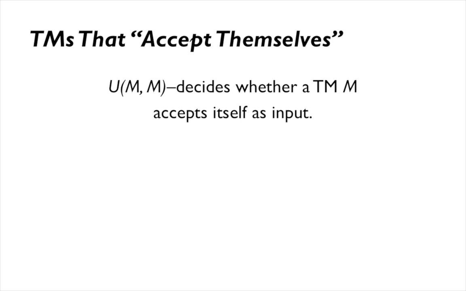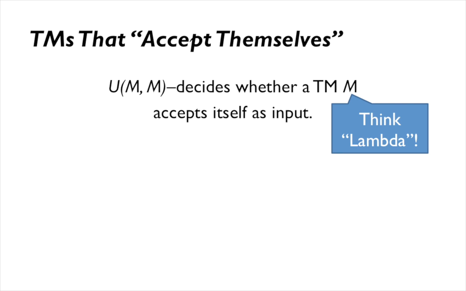Okay? And so one last thing I need to discuss before I go into the diagonalization proof is a very simple concept. Now that you are very seasoned functional programmers with Racket, this is the idea that the second argument to the universal Turing machine doesn't have to be just a string. In fact, because a Turing machine can be written down as a string, just like how a function, say in Racket, can be a first class value, i.e. a lambda, we can pass in a machine as an input to M.